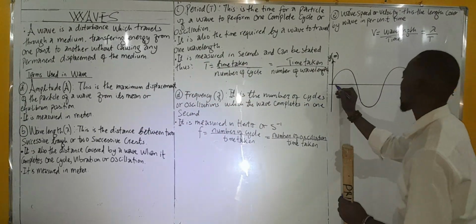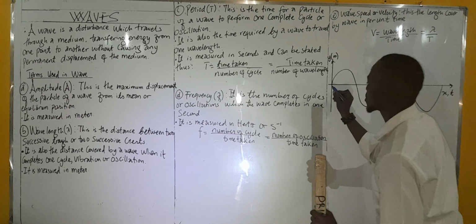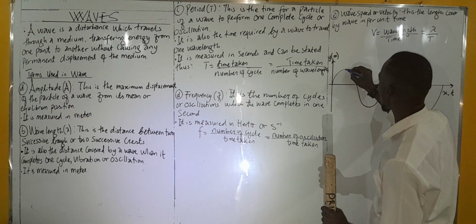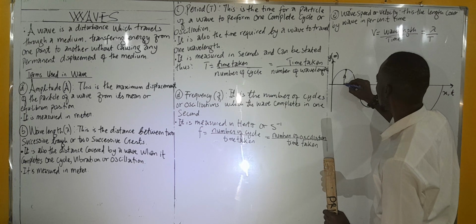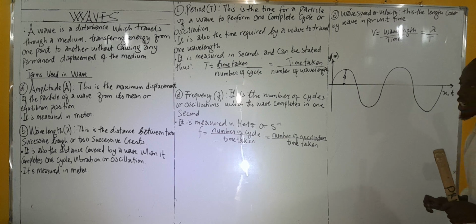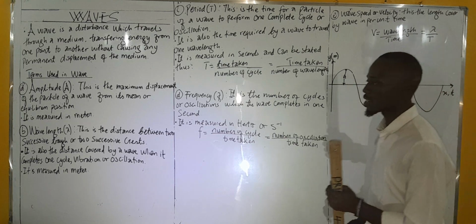So, at this point, it's at equilibrium, or at this point, it's at mean. Where is the maximum displacement? This is the maximum displacement. So this is amplitude. This is the amplitude. Let's continue. It is measured in meters.